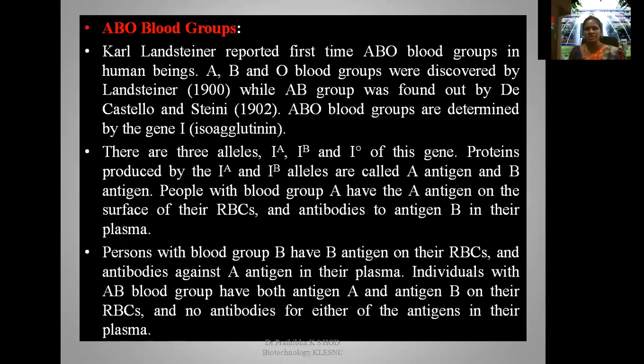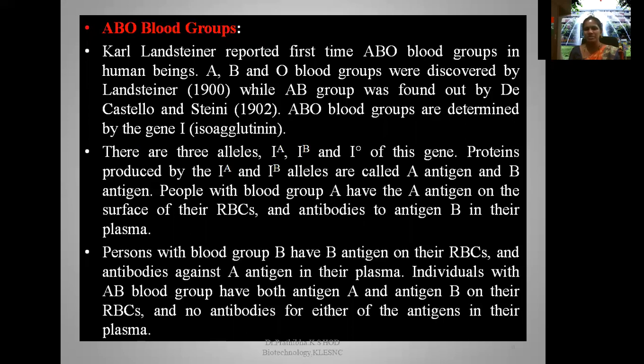The ABO blood group was given by Karl Landsteiner, who reported it for the first time in human beings. A, B, and O blood groups were discovered by Landsteiner in the year 1900, while the AB blood group was found by his students, Decastello and Sturli, in the year 1902.